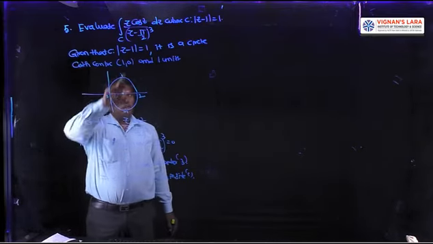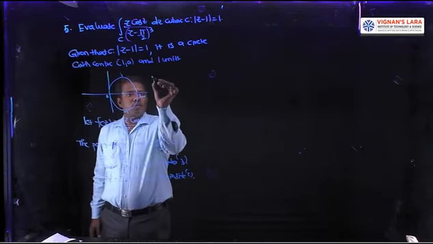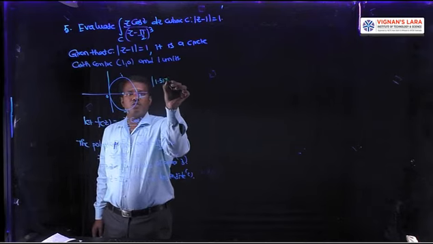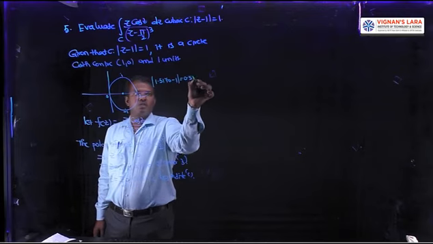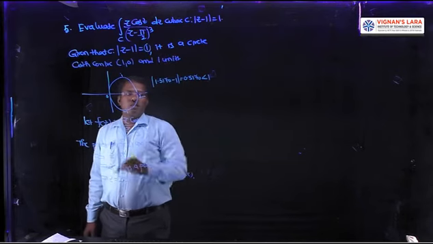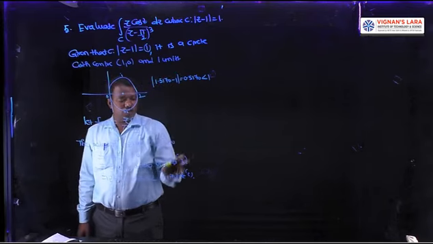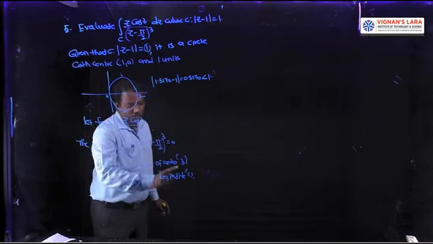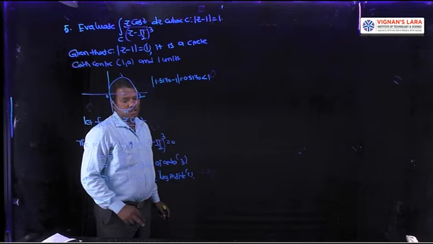Or substitute this 1.5170 in the circle. What is the circle? Mod z minus 1. So 1.5170 minus 1 is 0.5170. This value is less than 1. What is 1? The radius. It means inside C. Suppose this modulus value is greater than 1, that point lies outside C. And this value is less than 1, so it lies inside C.